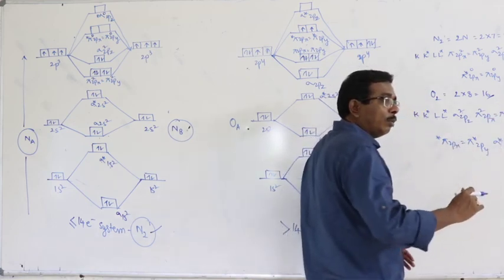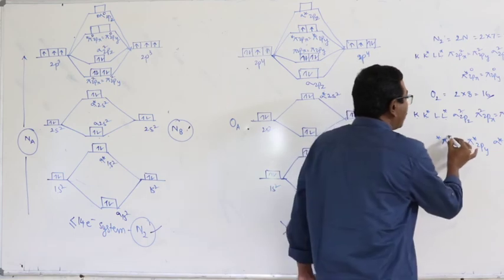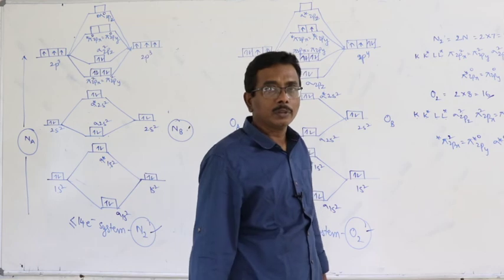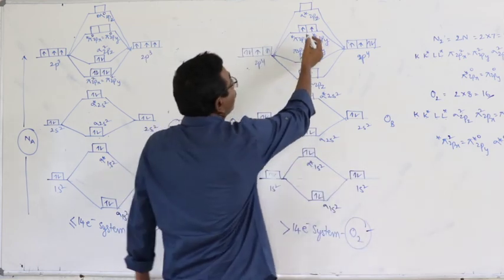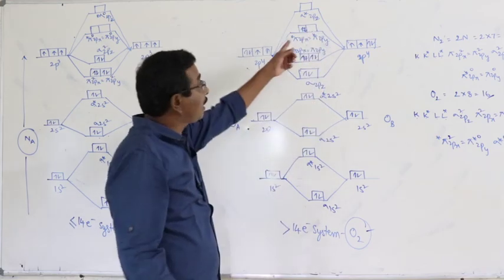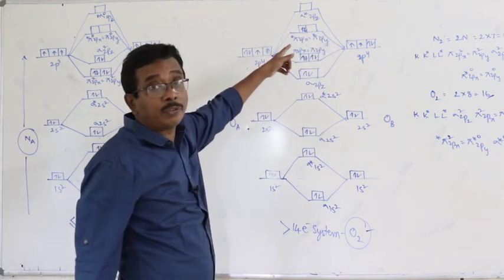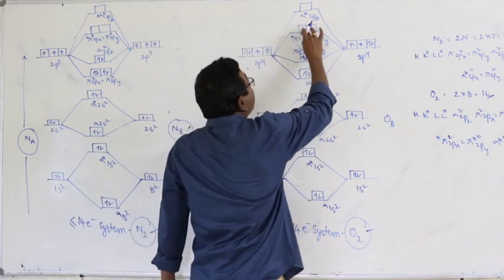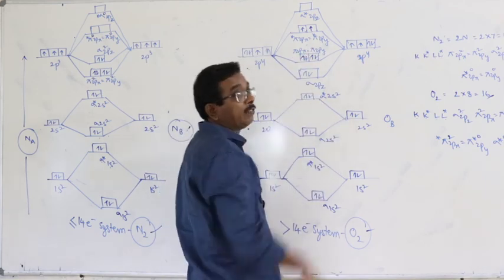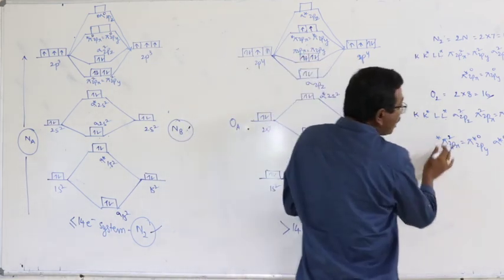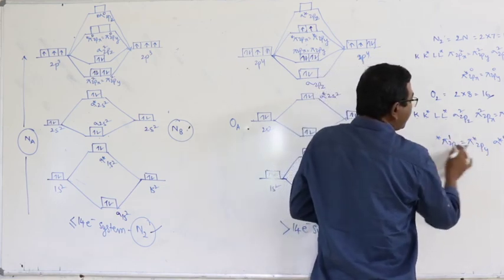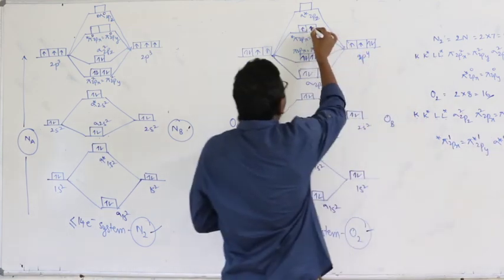Then most of you represent it like this, 0 0. We can represent it like this also, but that is wrong. That is a violation of Hund's rule. Each orbital should first accommodate an unpaired electron, and only after that will the pairing start. So you should not represent the configuration like this. You should represent it as pi star 2px equal to pi star 2py.